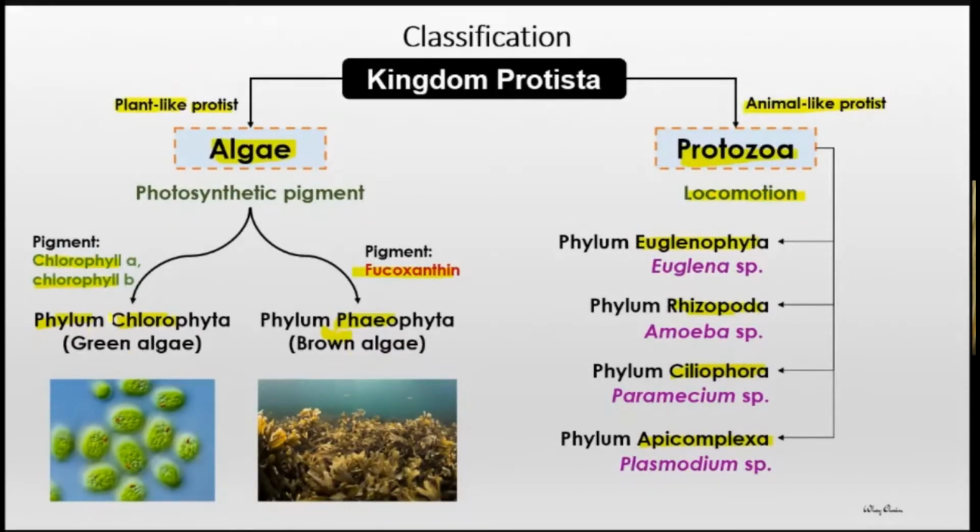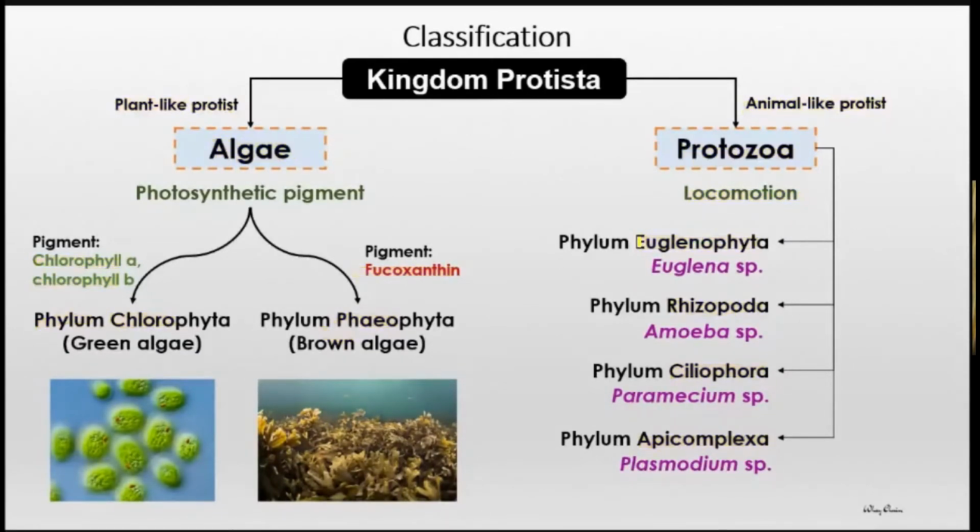Tapi kamu tengok Chlorophyta, Phaeophyta, dan sehingga yang di sini Euglena, Rhizopoda, Heliozoa, Apicomplexa, all start with the capital letter. Huruf pertama mesti huruf besar. Sebab dia nama phylum. Dia nama khas.